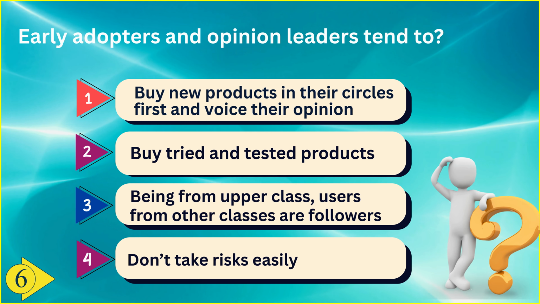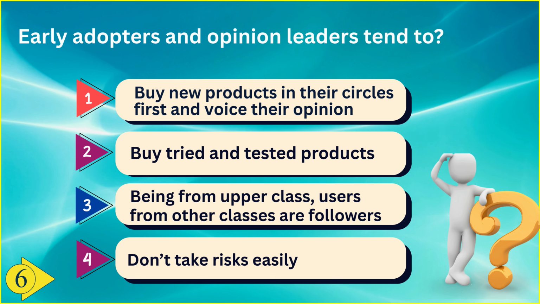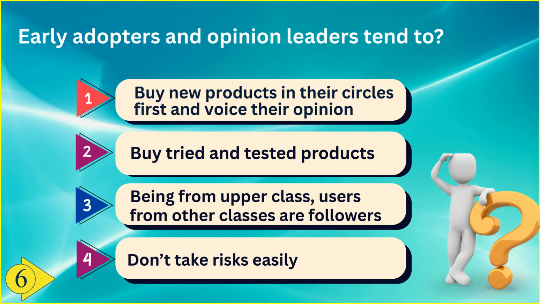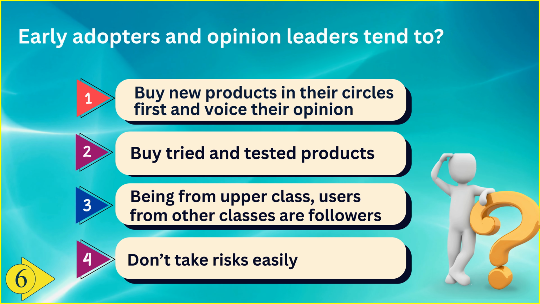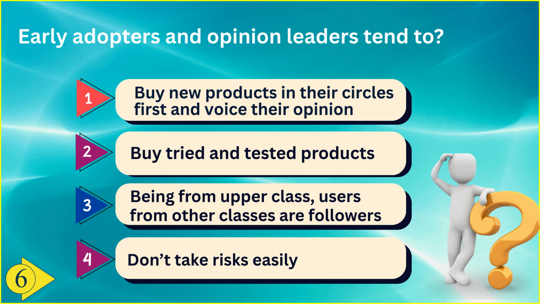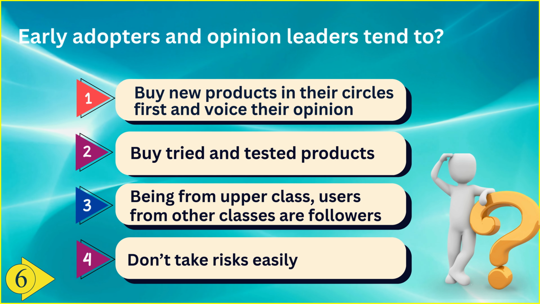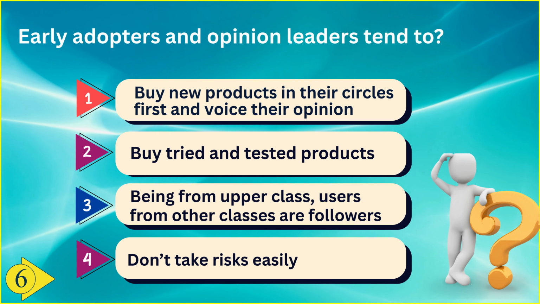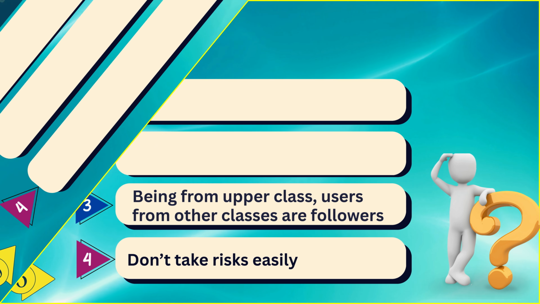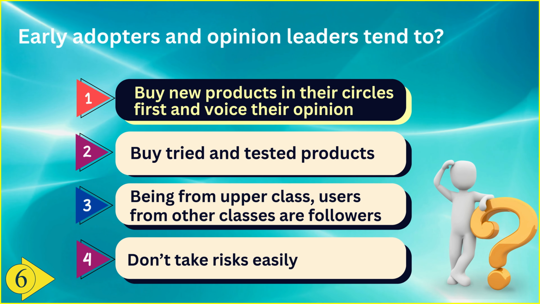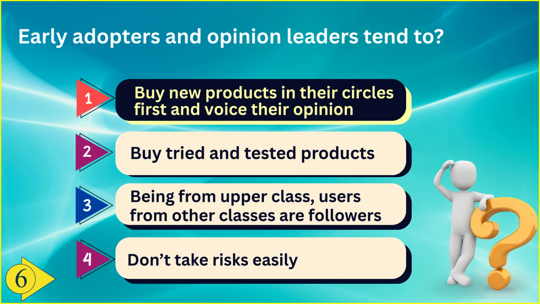Early adopters and opinion leaders tend to option 1 buy new products in their circles first and voice their opinions. Option 2 buy tried and tested products. Option 3 being from upper class, users from other classes are followers. And option 4 don't take risks easily. And the correct answer is option 1 buy new products in their circles first and voice their opinions.